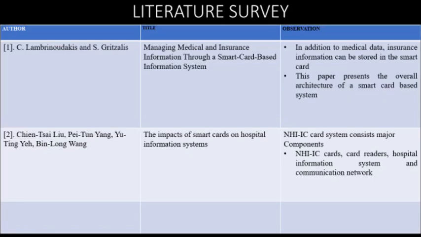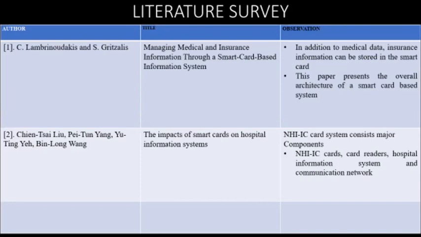Here, the insurance organization can also access the data. They can add the insurance number to the smart card so that they can calculate the amount if the patient needs to undergo any surgery. The amount of money which can be claimed by the insurance will be calculated by it. But the drawback of this is that doctors from other institutions cannot get access to this smart card to check the medical records of the patient.